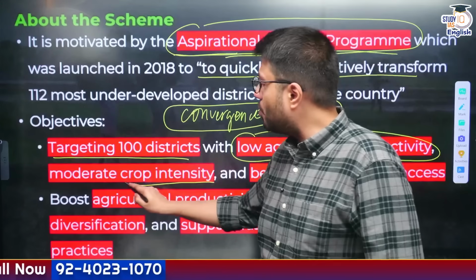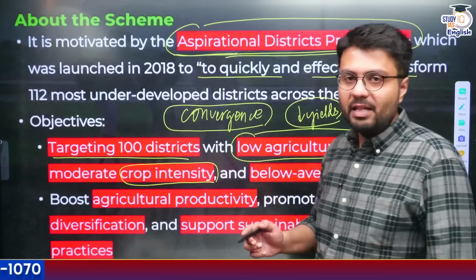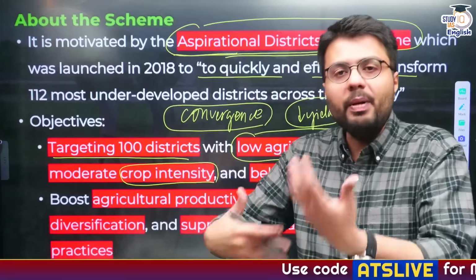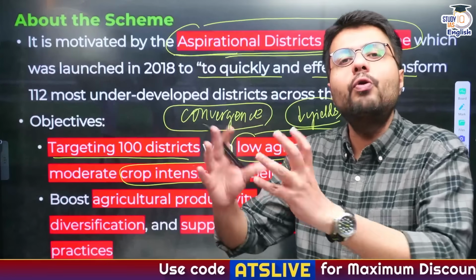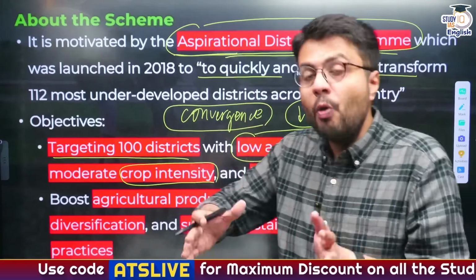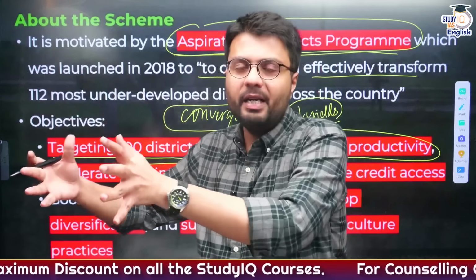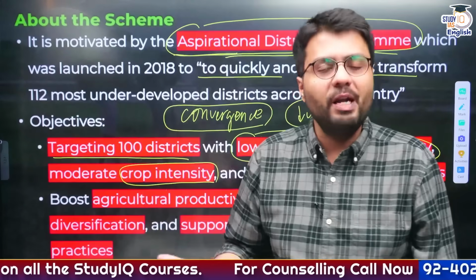Similarly, these districts also have a moderate cropping intensity. Cropping intensity essentially means how many times you use that particular land to grow crops in a particular year. The more crops are grown in a year on the land, the more would be the cropping intensity, and you can understand the farmers would benefit.